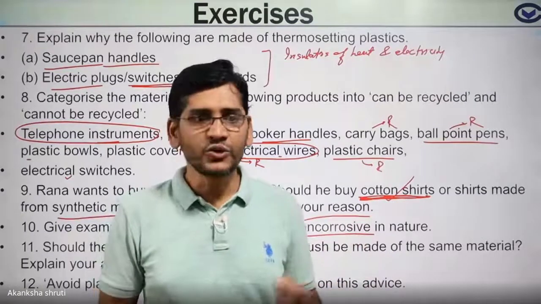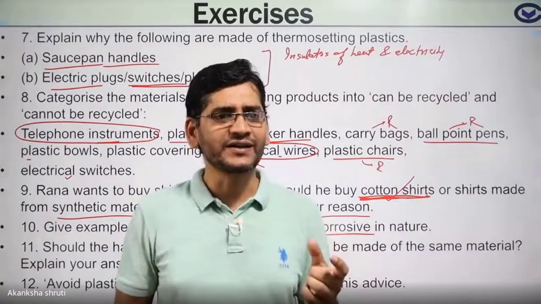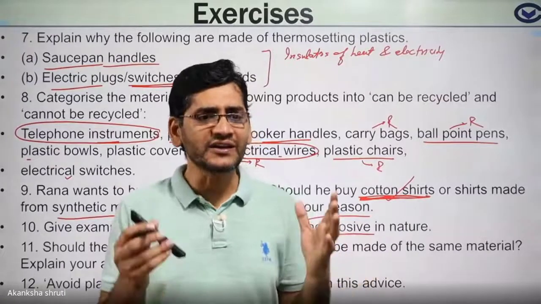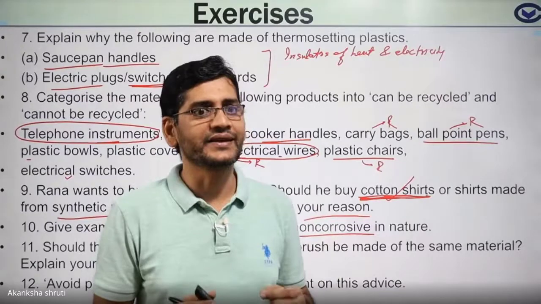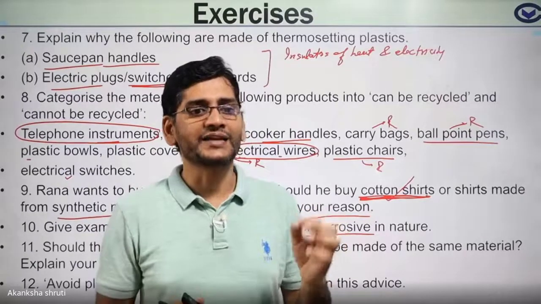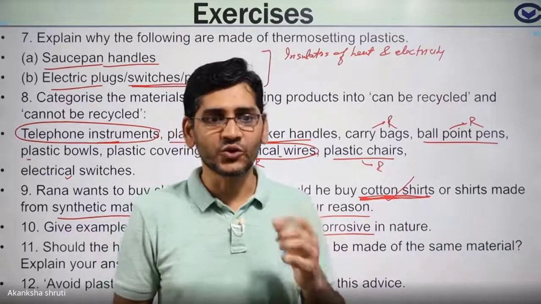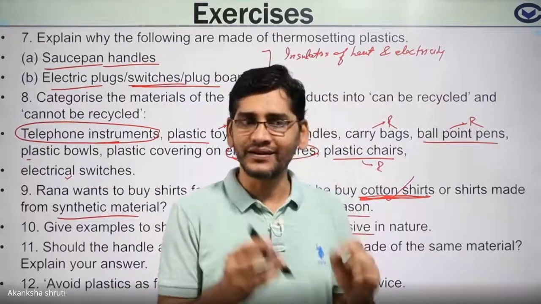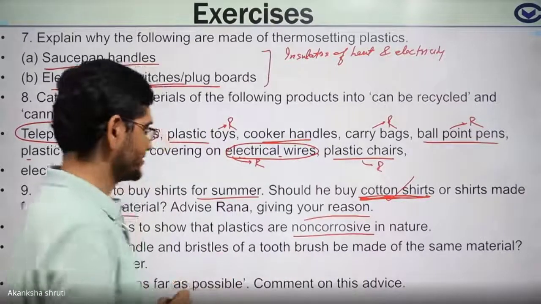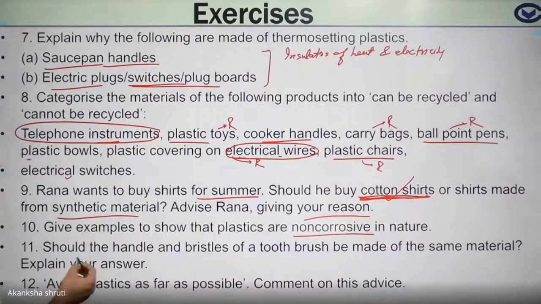Like a plastic bucket does not corrode, it lasts for more than 10 years. But if we take metal buckets, an iron bucket or aluminium bucket, it gets corroded and fine holes are generated in that metal bucket. That could be one of the examples.